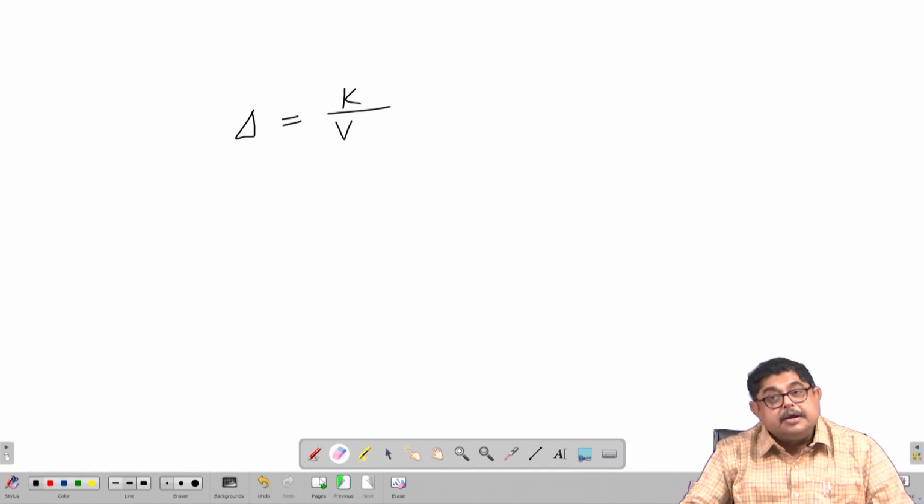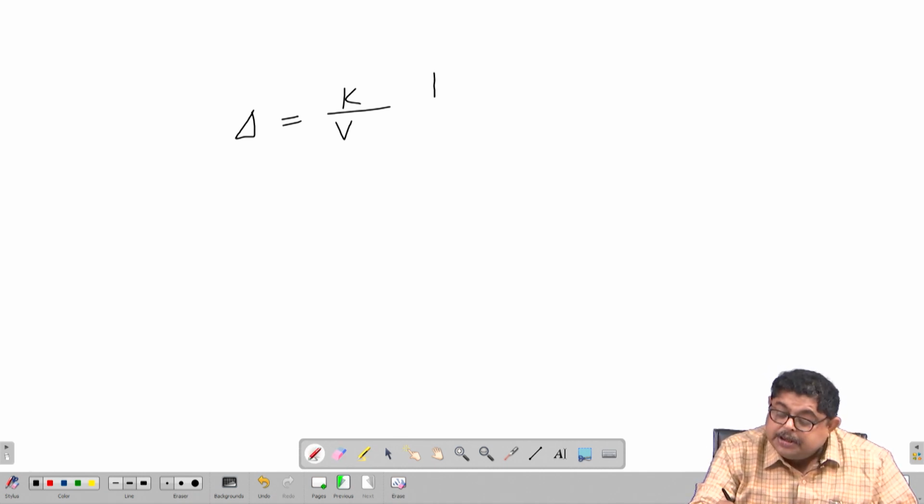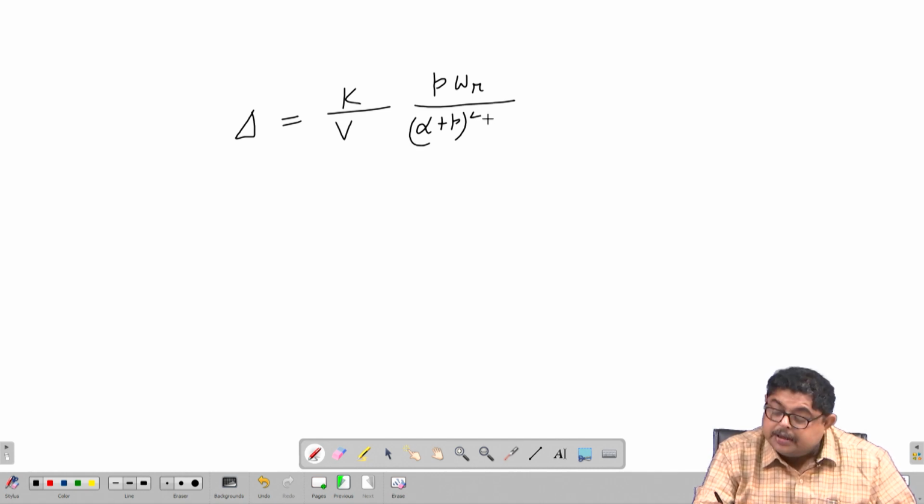This V is the ringing clock's amplitude. P omega r by alpha plus P whole square plus omega r square.